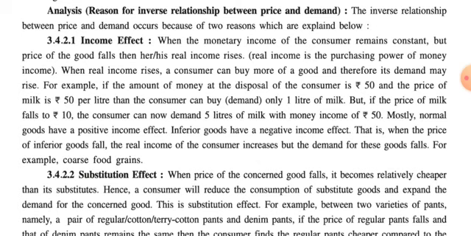Let us take the example of bajra, that is millet, and wheat. Now bajra is considered an inferior good. When the level of income of a person is normal, he will purchase bajra. At that time the price of bajra is rupees 10 and the price of wheat is rupees 20, and the person has 60 rupees as his monetary income.